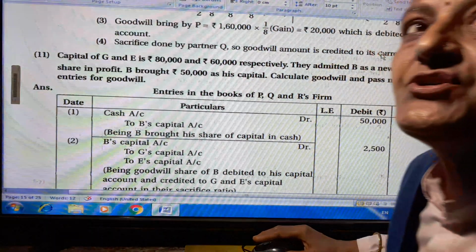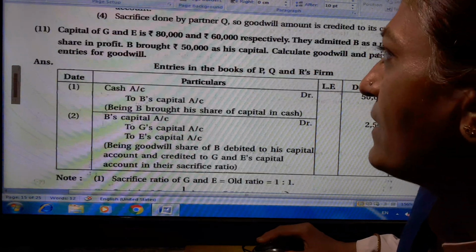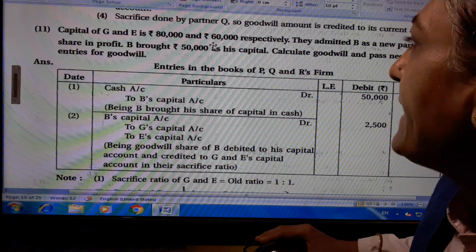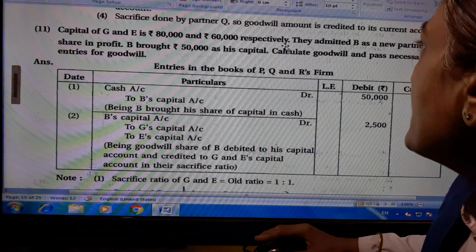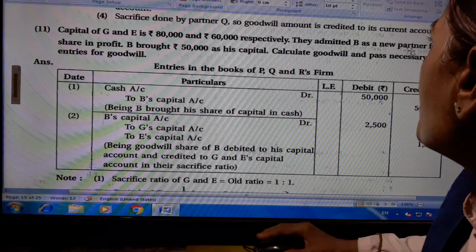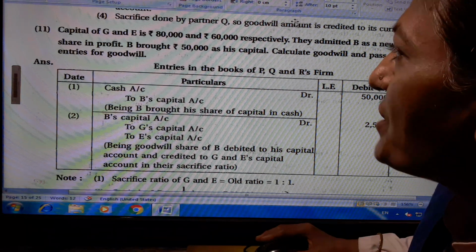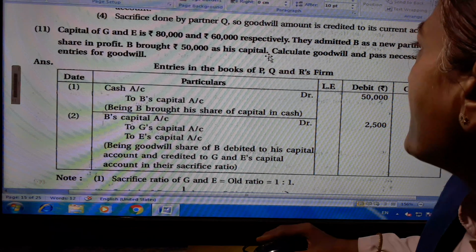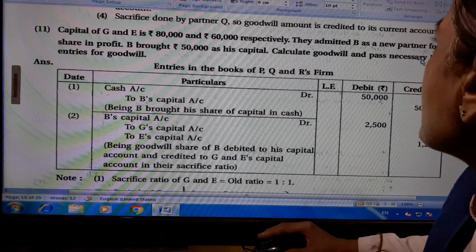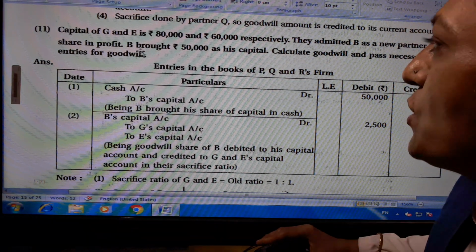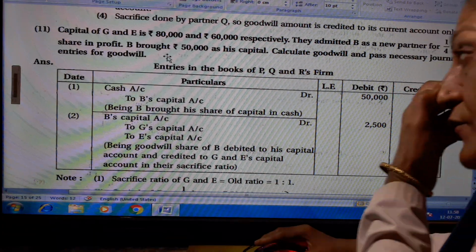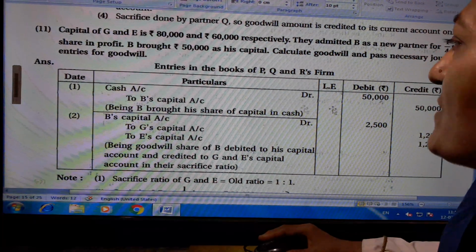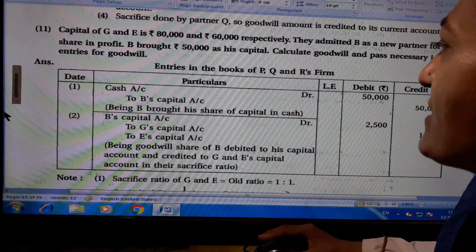Now question number 11. Capital of G and E is rupees 80,000 and rupees 60,000 respectively. They admitted B as a new partner for 1/4 share in profit. B brought rupees 50,000 as his capital. Calculate goodwill and pass necessary journal entries for goodwill. Entries in books of G, E and B's firm. Cash account debit 50,000 to B's capital account 50,000.